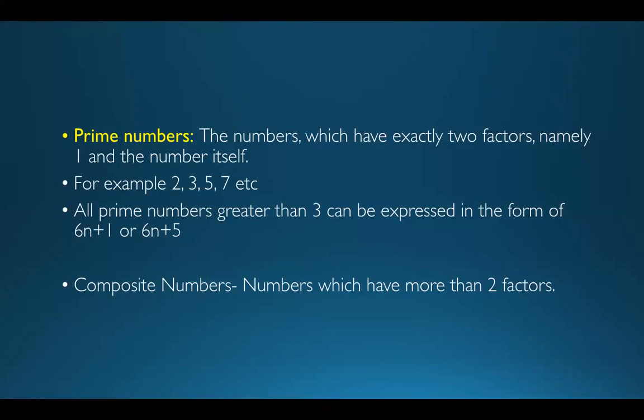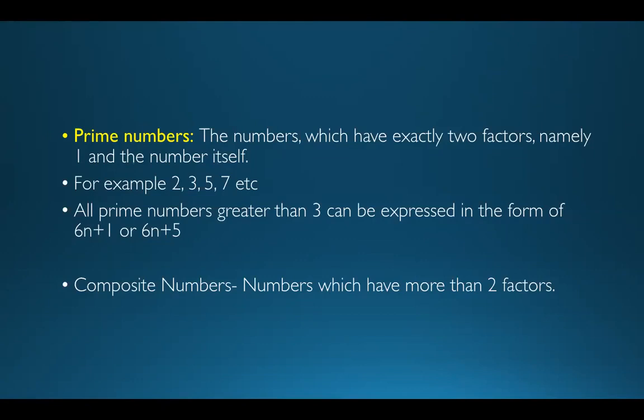The next prime number is 13, which we can write as 6 into 2 plus 1. So what I'm trying to show is that any prime number greater than 3 can be expressed in the form of 6n plus 1 or 6n plus 5. Even if you take a big prime number, let's say 97, you know 97 is a prime number, we can write it as 6 into 16 plus 1.